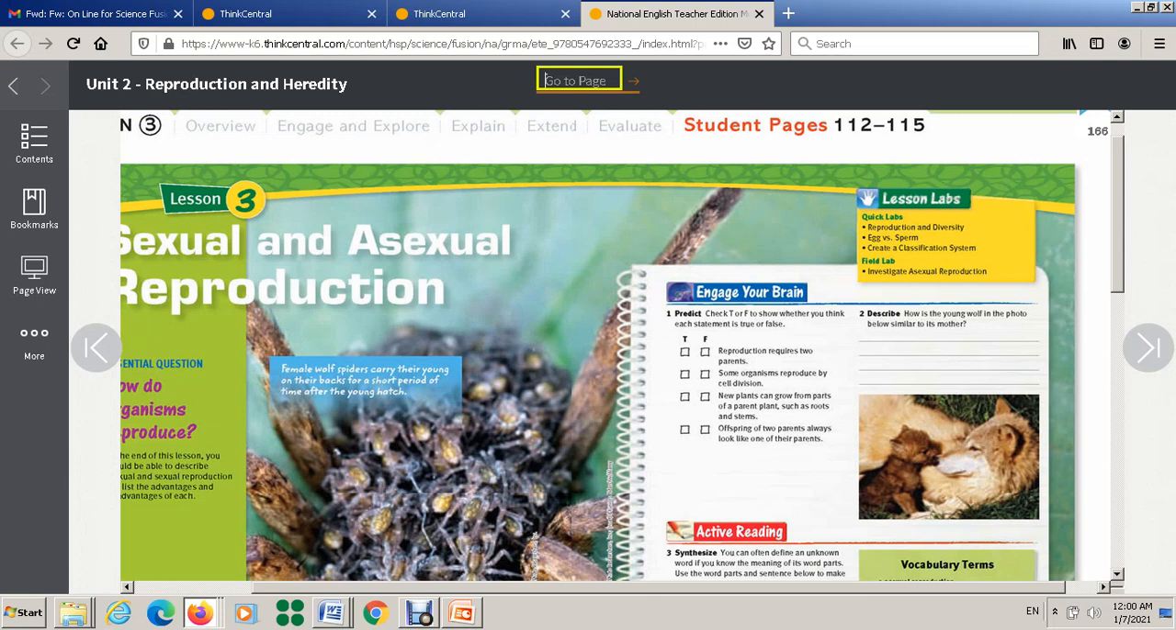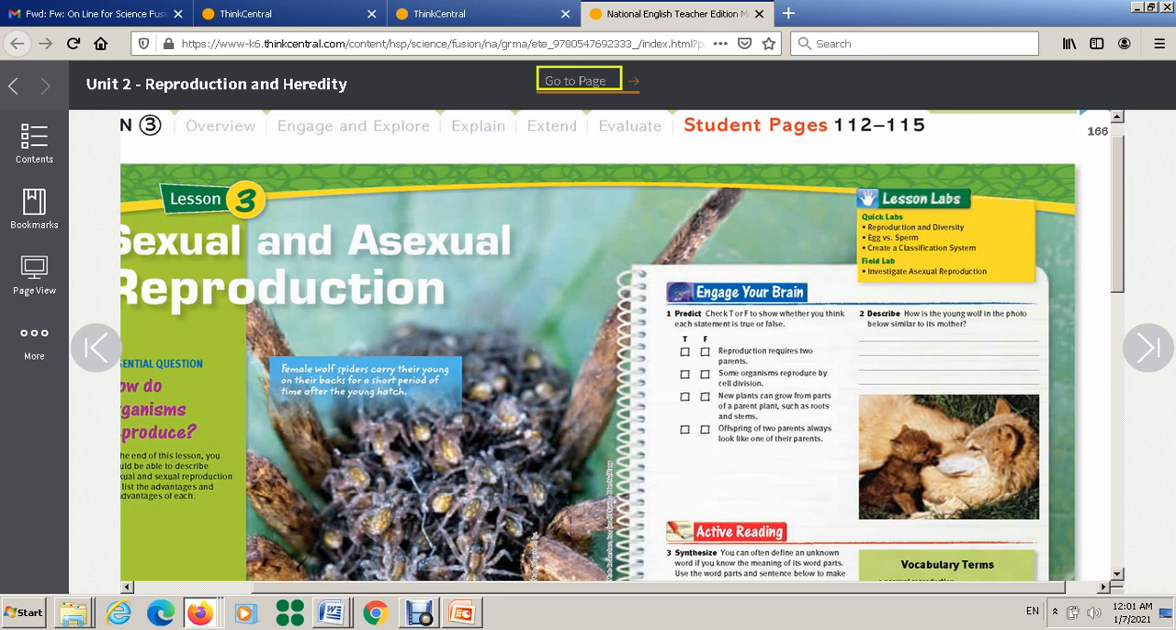Hello everyone. In this video we're going to start with a new lesson which is about sexual and asexual reproduction. Here we want to focus on the definition of asexual reproduction and describe 4 ways by which organisms reproduce asexually. First, to start our lesson, let's start with these 3 statements just to check your information. Then we can understand them more after we finish this lesson.